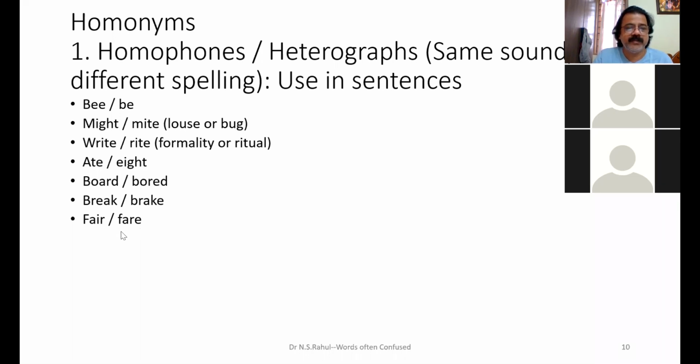FARE: how much is the fare from here to your house? Money, sir. The money amount that we have to pay is fare. Fair is a village festival. FARE is an amount we have to pay.